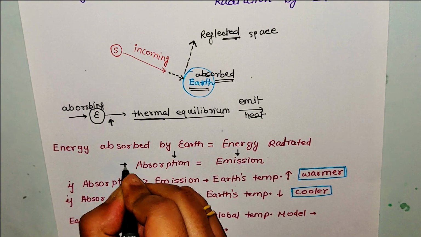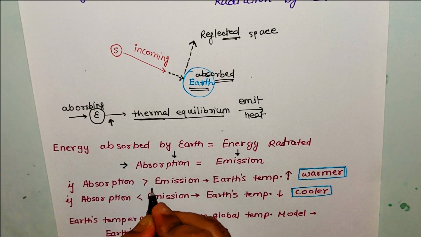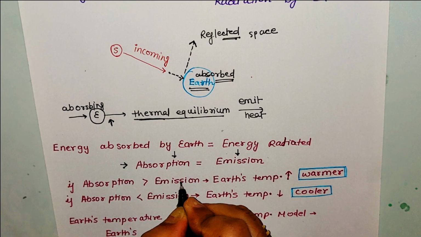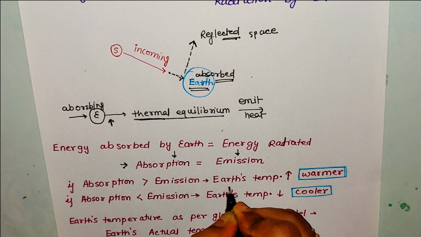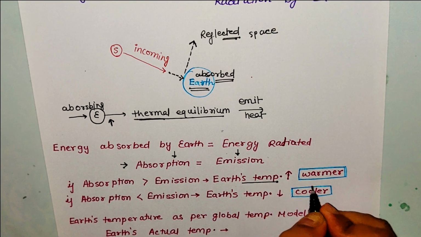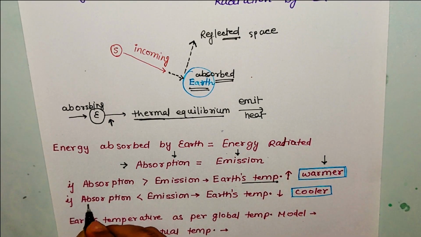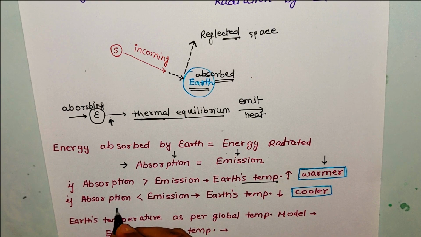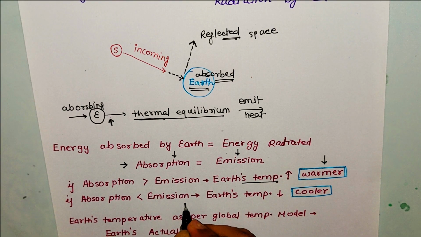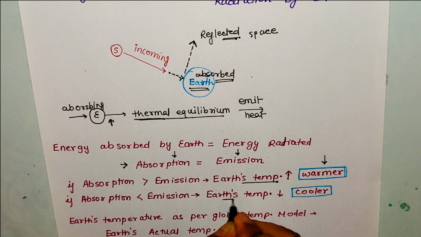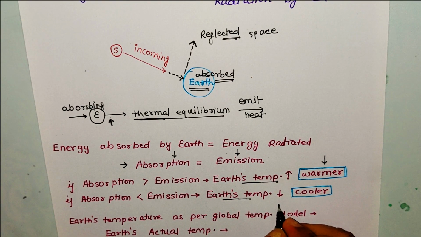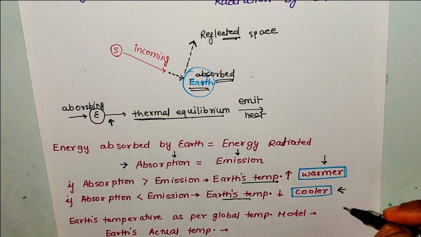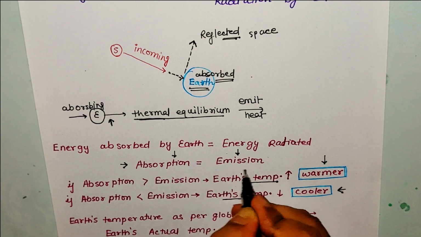What happens if absorption is not equal to emission? If absorption is greater than emission, which means the earth has absorbed more radiation than it has radiated or emitted, then what will happen? Earth's temperature will go up and earth will become warmer. Second, what if the absorption is less than emission? It means earth has absorbed less radiation and it has emitted more radiation. Because it has emitted more heat, earth's temperature will go down. Due to the loss of extra heat, earth will become cooler. So these are the things which can happen if absorption is not equal to emission.